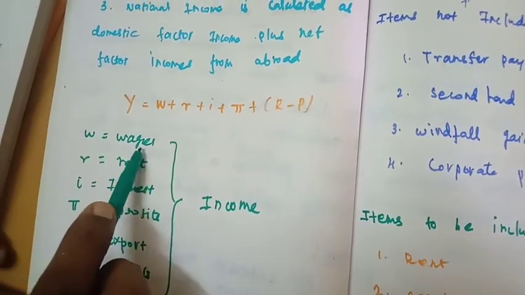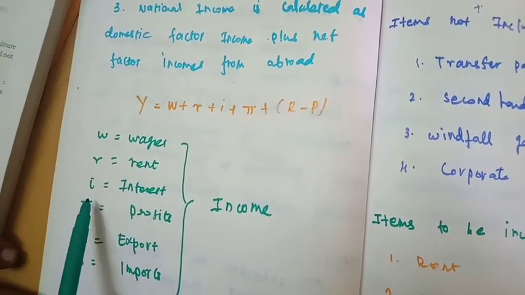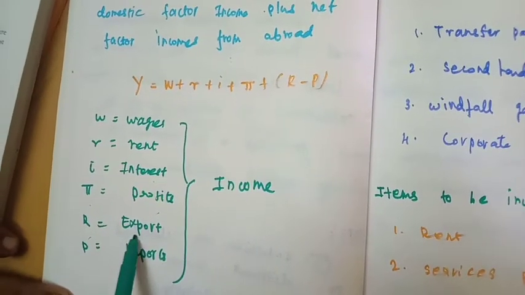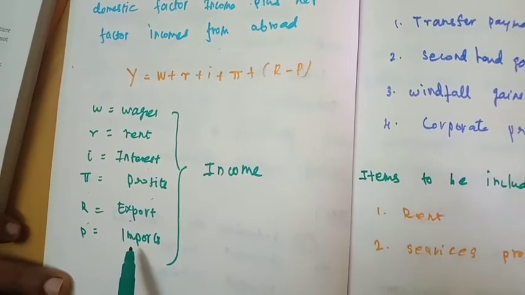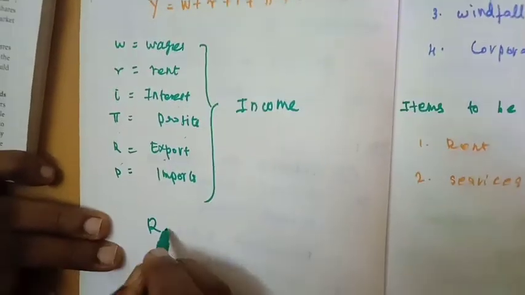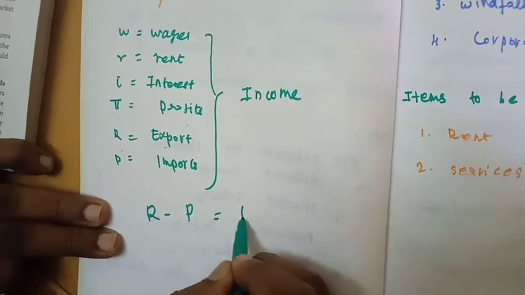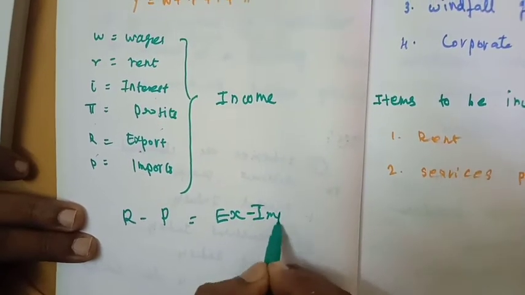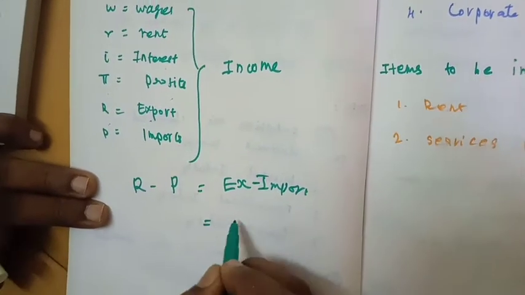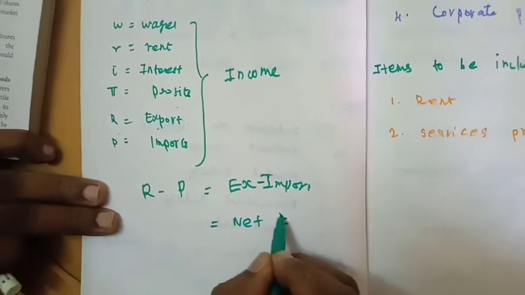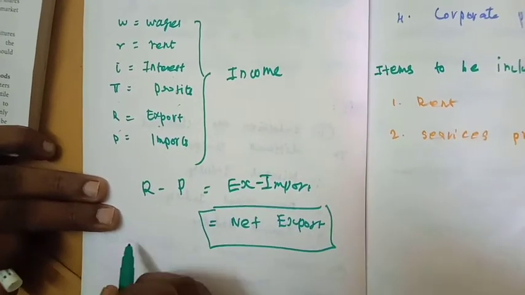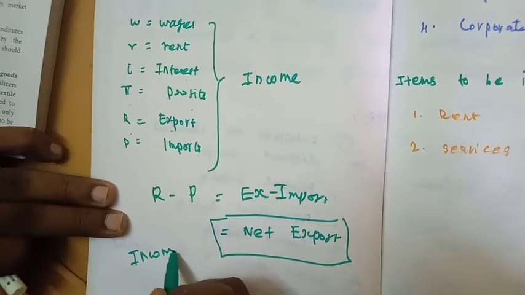W is equal to wages, R is rent, I is interest, P is profit, X is export, M is import. Here X minus M is export minus import, which is known as net export. It is also considered as income of a particular country.